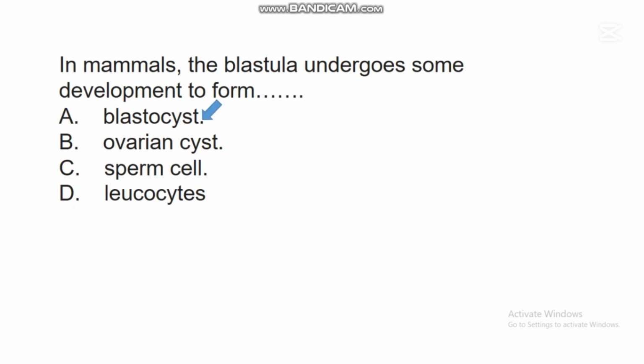This blastocyst is a structure that is formed in mammals when the blastula undergoes development. It's a product of the development of blastula in many mammals such as human beings.